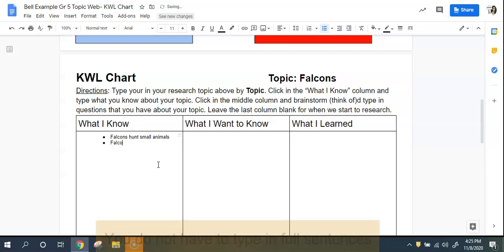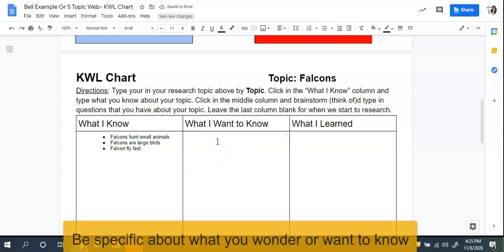And I would maybe say falcons are large birds. Then I could say something about, trying to think, maybe that they fly fast. Okay, so those are things I already know about them.